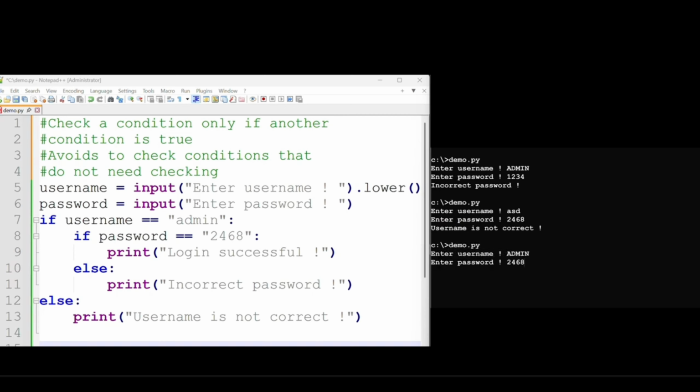Okay, this time we run our system again, demo.py, and here we capture the right credentials. We enter the right username and the right password. When we run, we see that our output is login successful because both our conditions have been met. The outer if statement condition is met, and the inner if statement condition is met, and therefore we have our successful login. So this is how you can do a nested if statement.